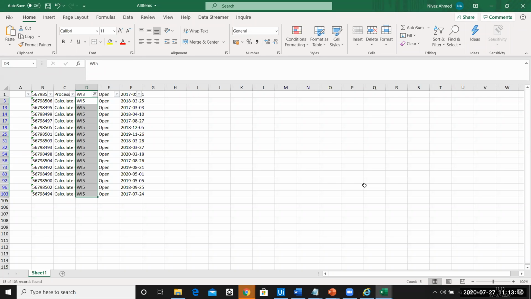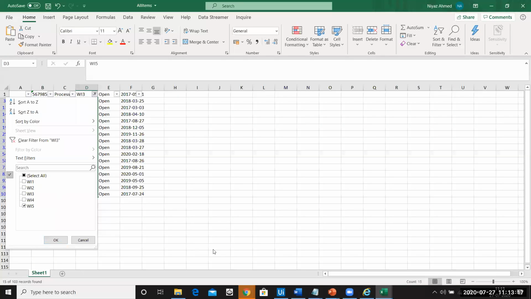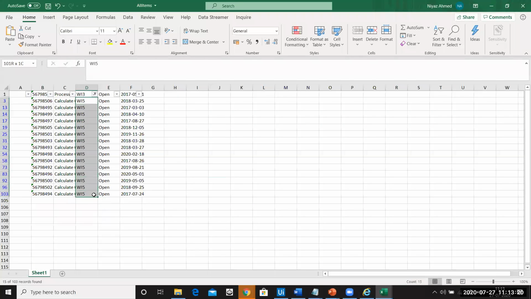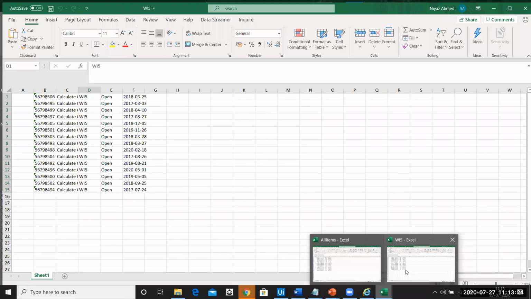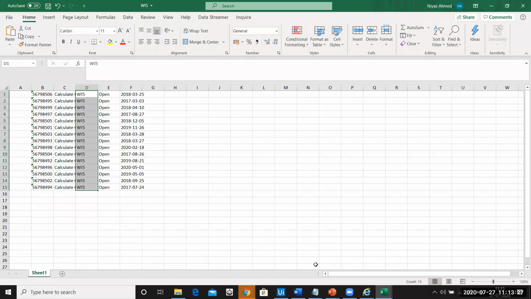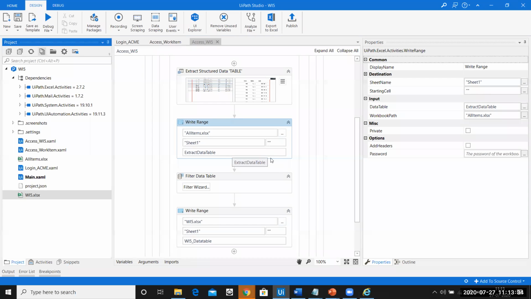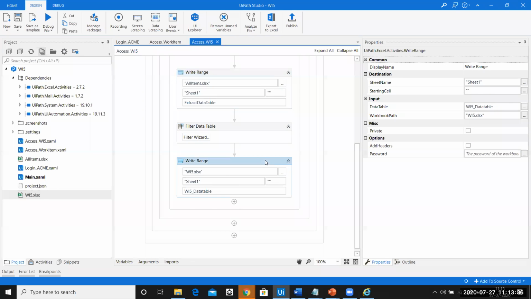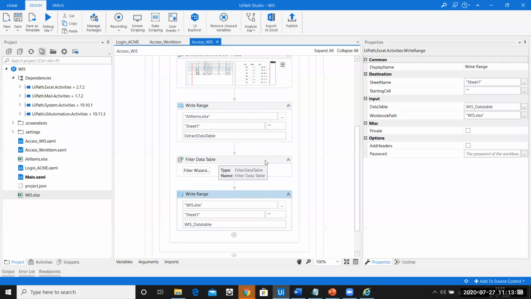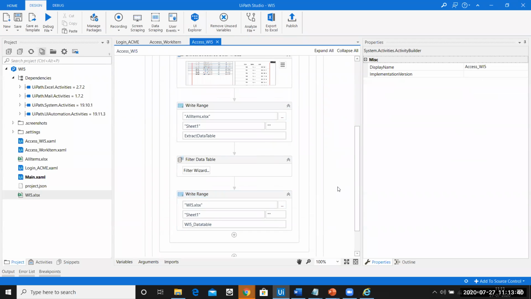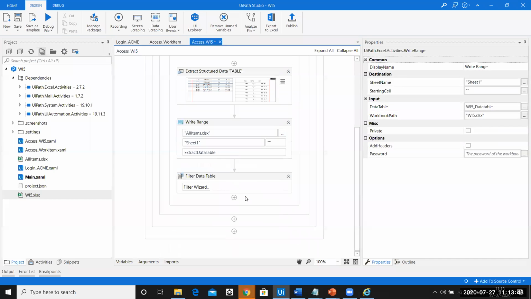Okay, so this is how we apply a filter. I applied a filter as in I want only WI5 elements here. And then you can see we had 15 records in all items, and when we filter out, we also had 15 records. That means our filter operation is perfectly working fine. There is no issue at all. I hope this filter is understood by everyone. Data scraping and filter. I'll pause here for 2 minutes and then I'll proceed further.